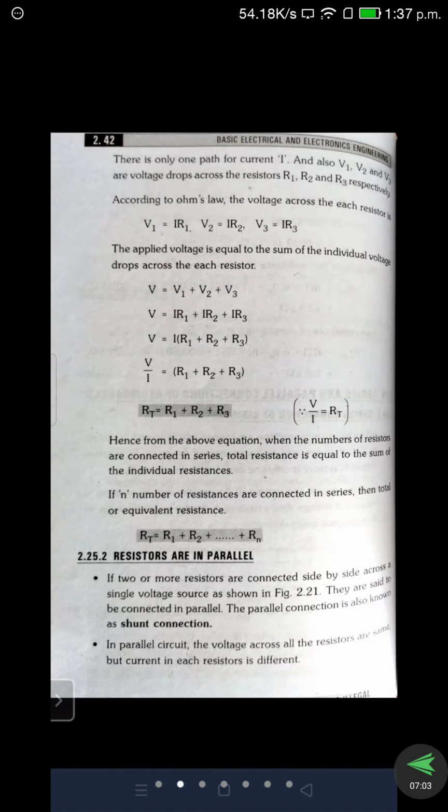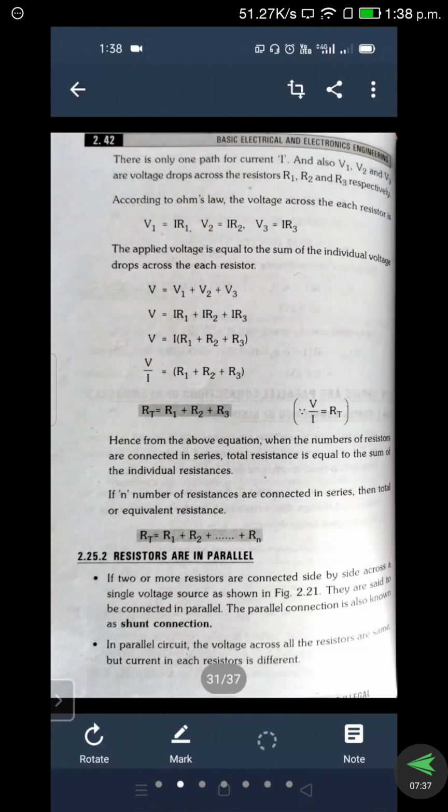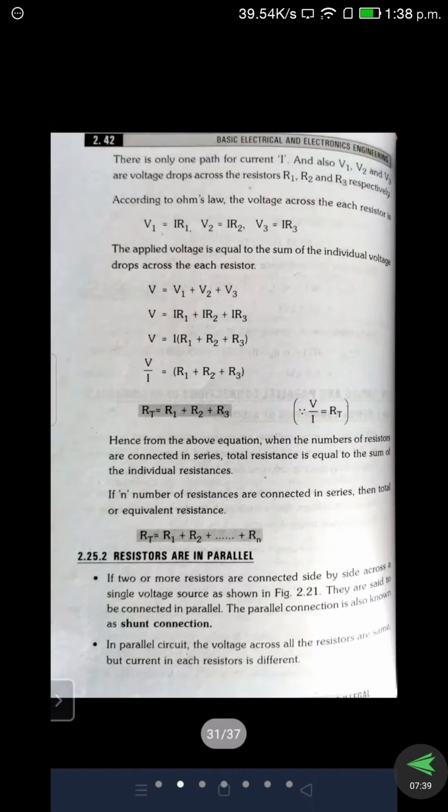But here R is the total resistance of R1, R2, R3, nothing but the summation of the three resistors, which is equal to R total. Generally resistance is represented with capital R, but it is not a single resistance. It is a summation of three resistances. Because of that reason, we mention R total, R with capital T as suffix, which represents the total resistance of the circuit. So that implies R1 plus R2 plus R3. This is the basic formula we use when a number of resistors are connected in series.